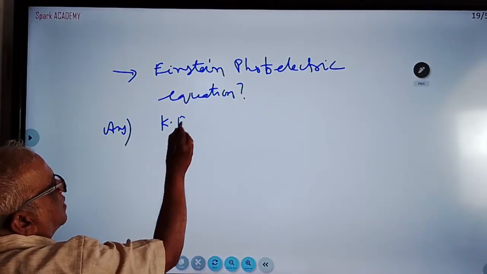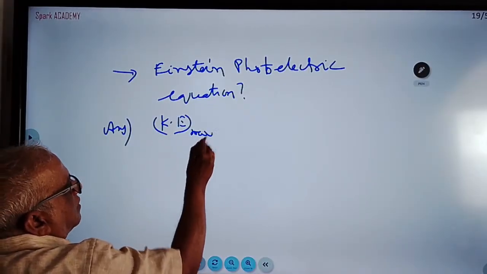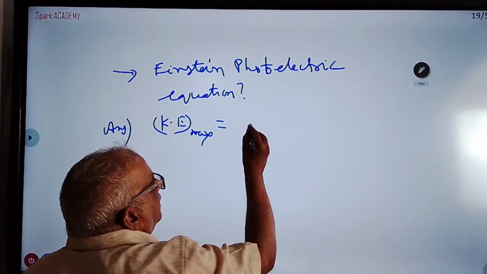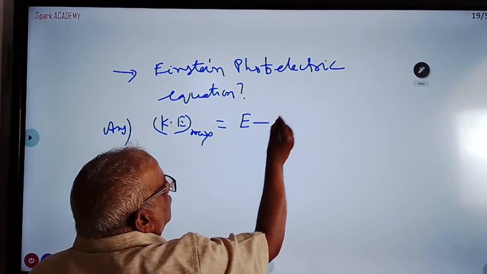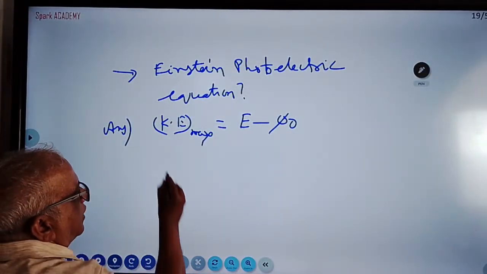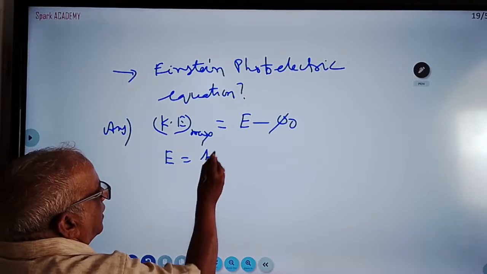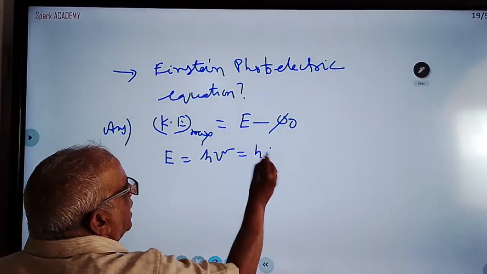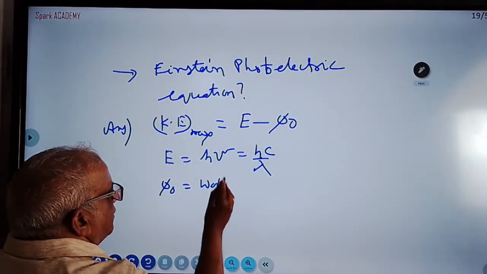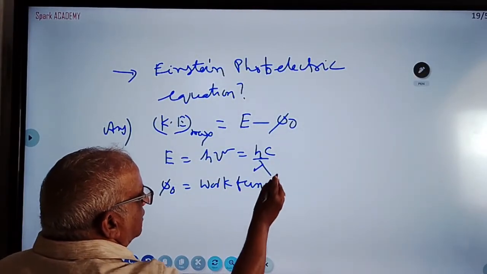On the left side, maximum kinetic energy is equal to incident energy E minus work function. Kinetic energy means half mv square. E means h nu, incident energy, or hc by lambda. Phi naught is called work function.